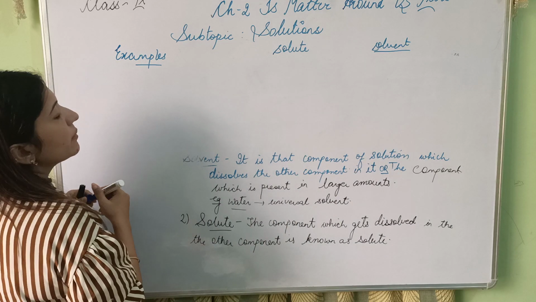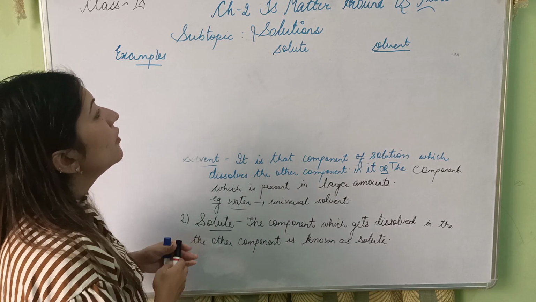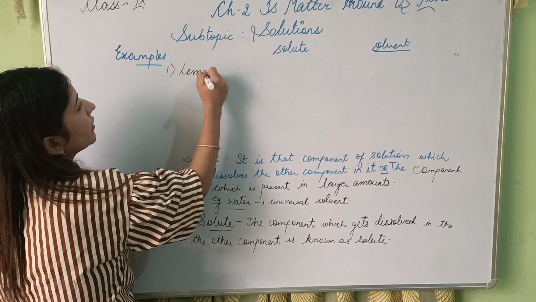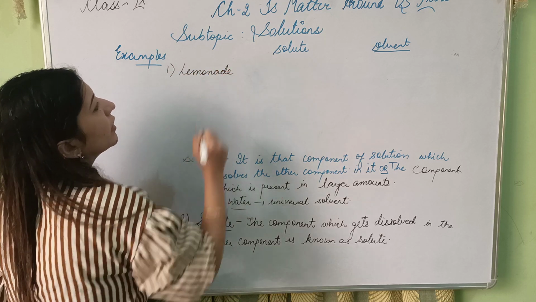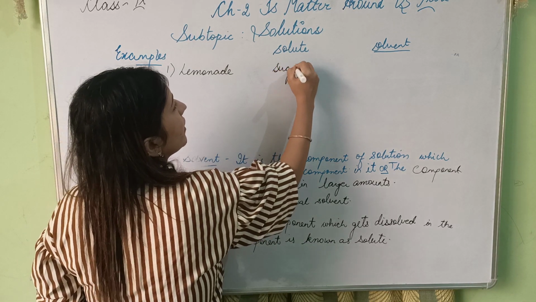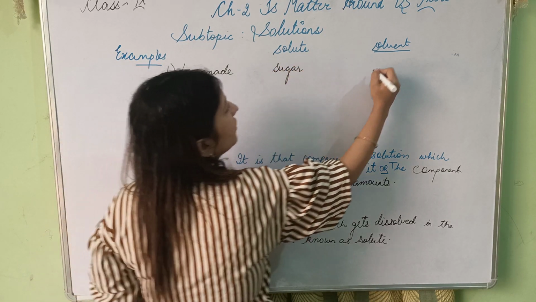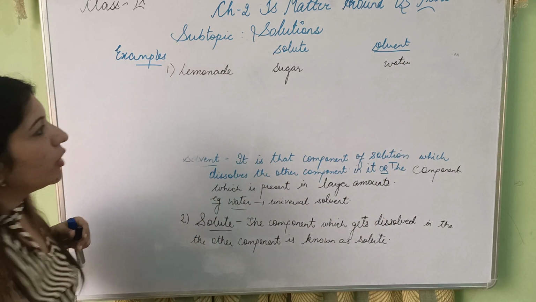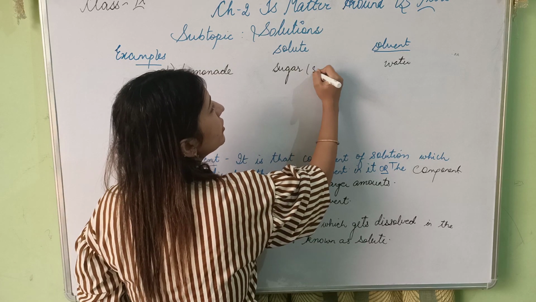So in the case of lemonade, what is the solute? The solute is sugar and the solvent is water. Or I can say lemonade is an example of a solid in liquid solution.